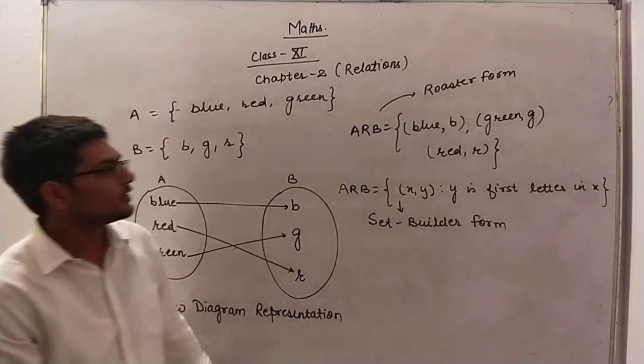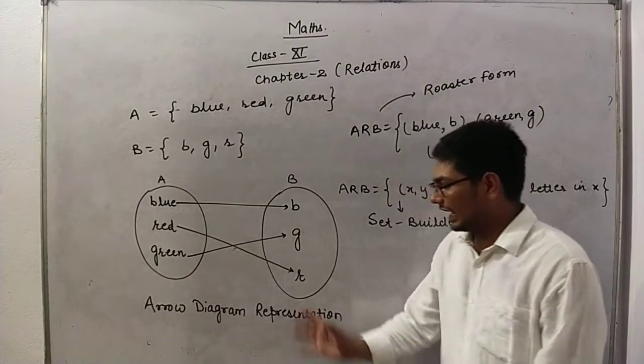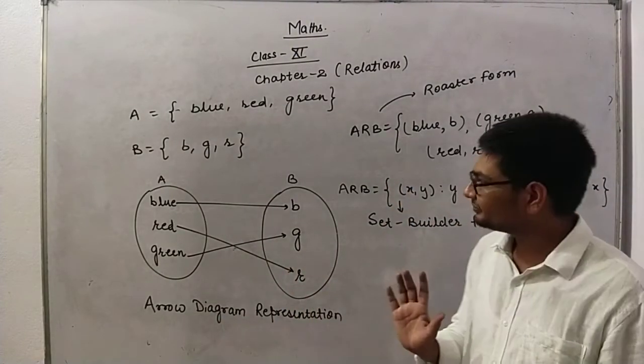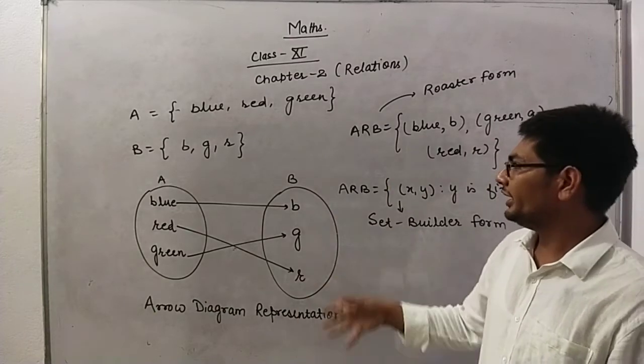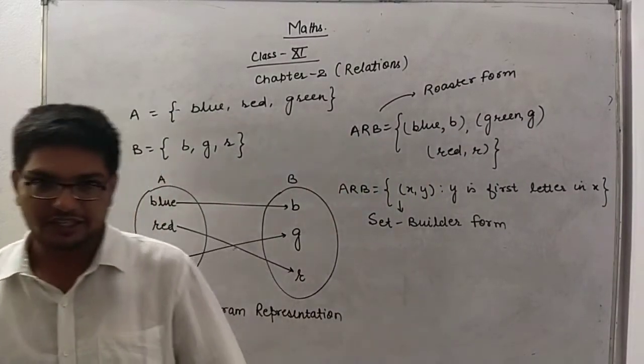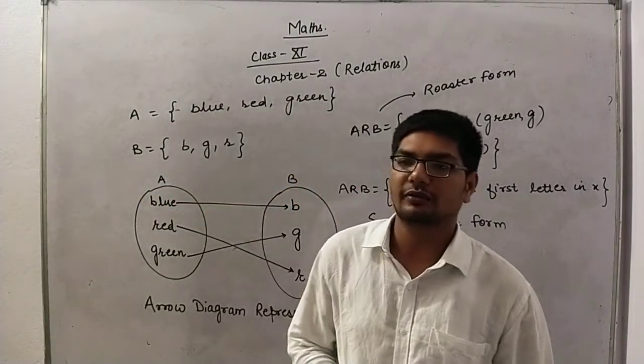Right, this is your roster form and this is your set builder form, and this is how the relations are represented using arrow diagrams. Clear? This is a very easy concept, a very beautiful concept of relation. Okay, now comes the most important part of the relation.